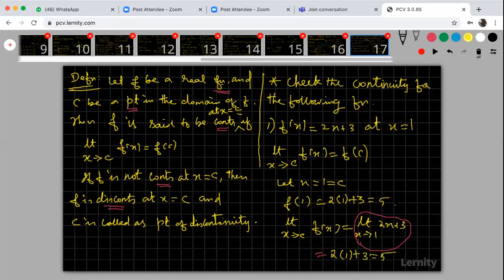Now look at that. This is 1, the value of the function. This is 2, the limit of the function as x tends to 1. Both are the same. So if both are the same, then the function is continuous at x equal to c, at the given point. Please note that the function is continuous at the point.